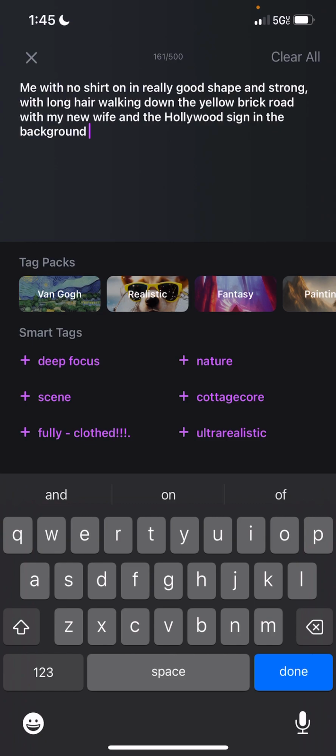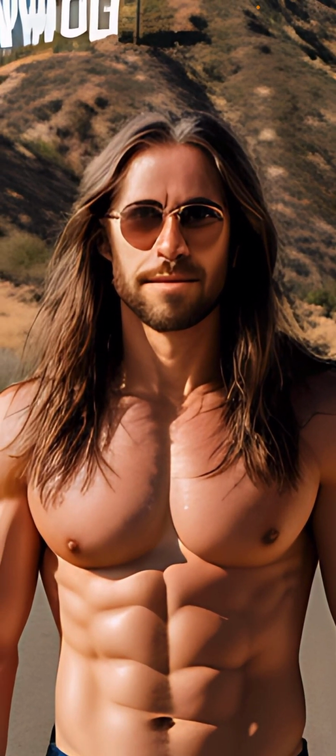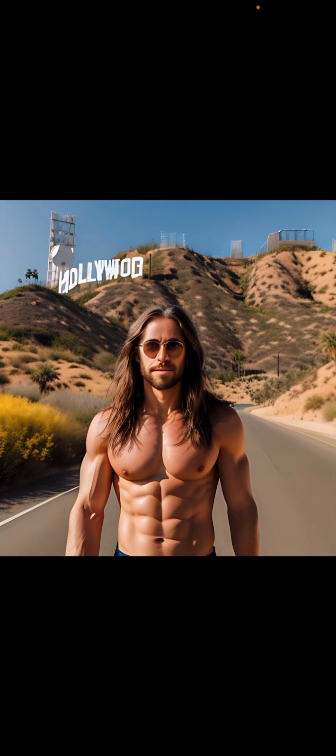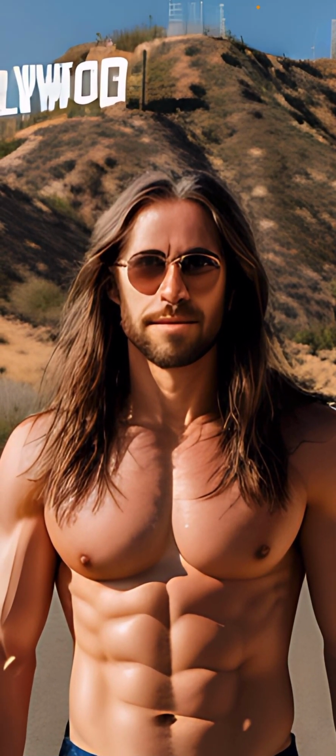I was wondering. This is when I first met Danica, my new wife. It looks like Jake Gyllenhaal. He looks in really good shape. See that? If I could get a physique like that, that would feel so amazing and cool. You know how cool that would look and feel to look that way?